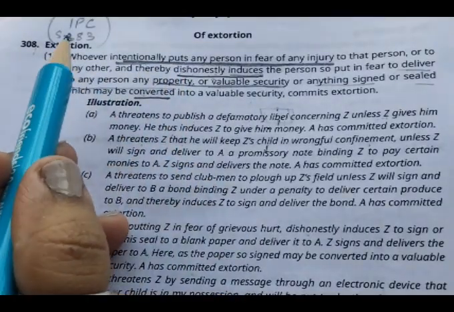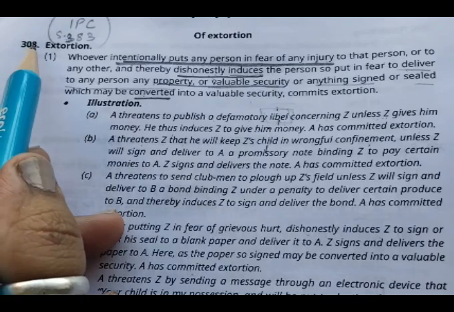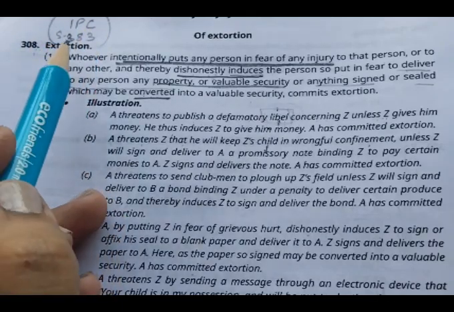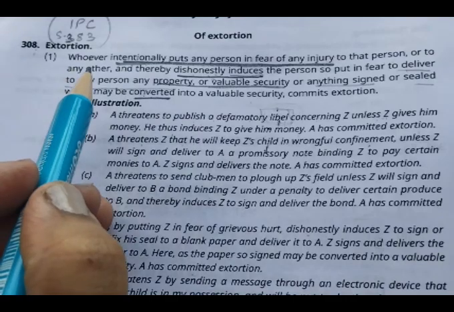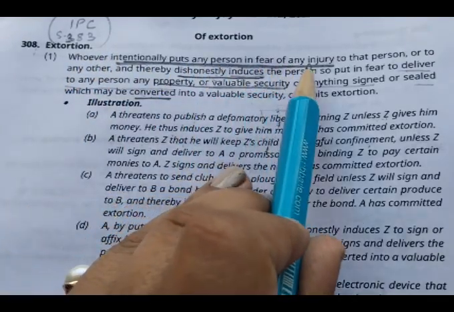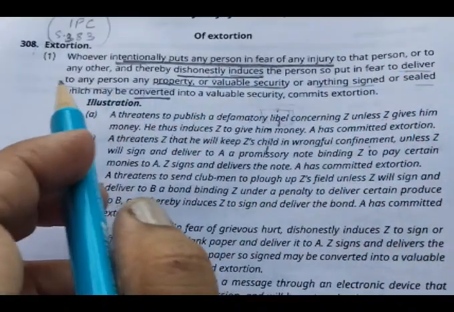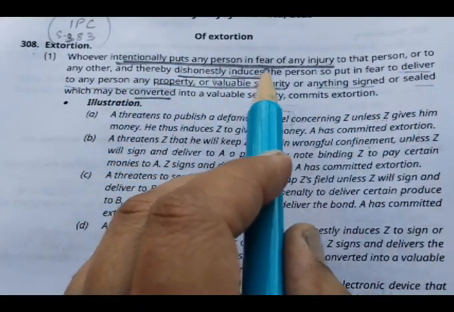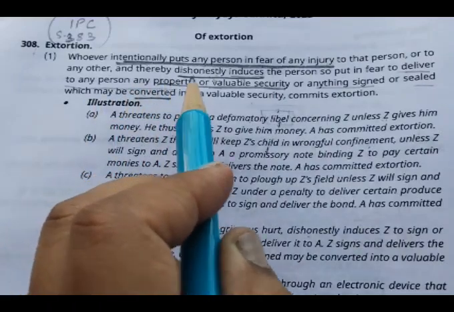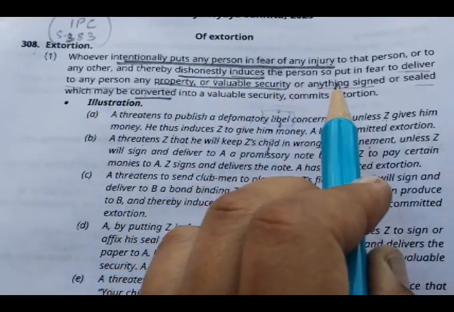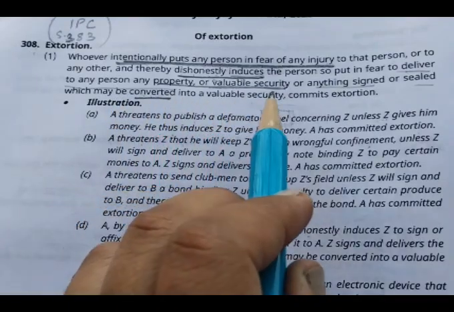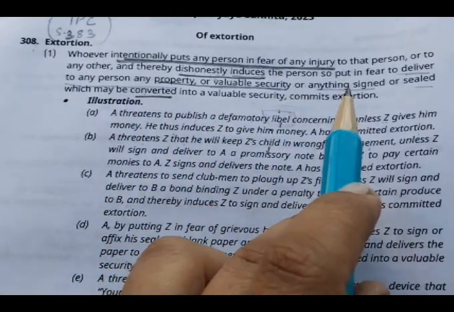So extortion is defined under section 308 of Bharatiya Nyaya Sanhita, and in IPC it is defined under section 383. So it says that whoever intentionally puts any person in fear of injury to that person or to any other, and thereby dishonestly induces the person so put in fear to deliver to any person any property or valuable security, or anything signed or sealed which may be converted into a valuable security, commits extortion.